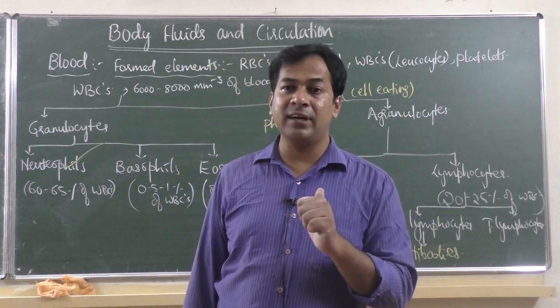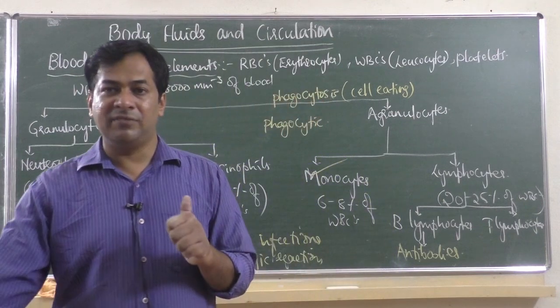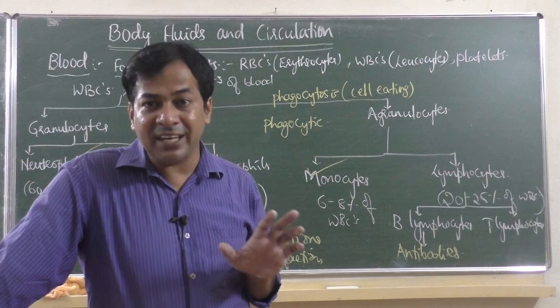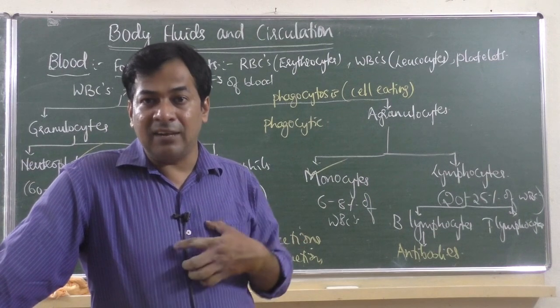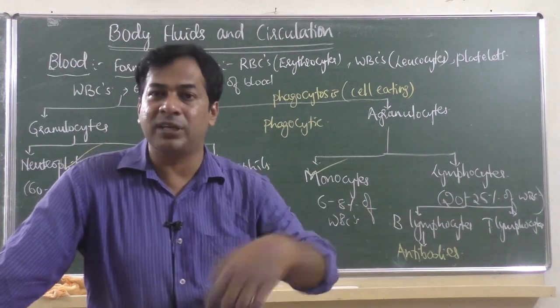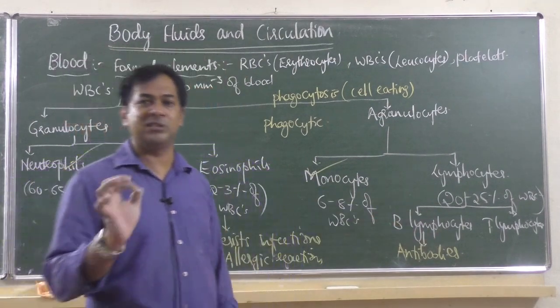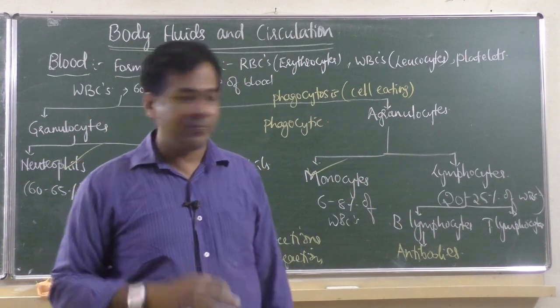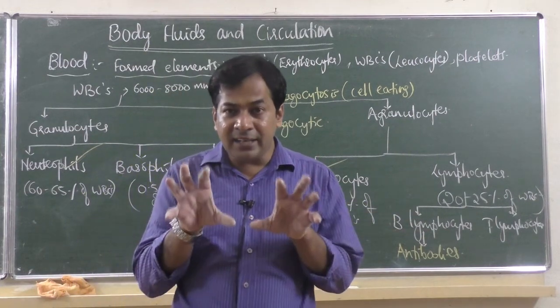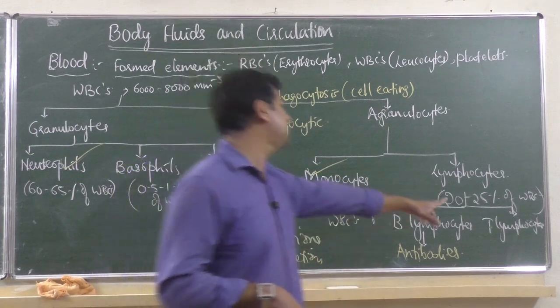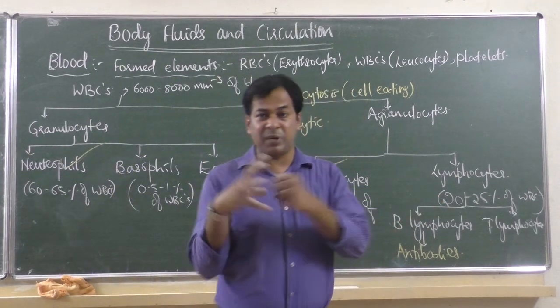Only if the body identifies it as foreign are antibodies produced. That identification is done by T lymphocytes. So first, when any bacteria enters your body, T lymphocytes identify it, then help B lymphocyte to produce shape specific antibody.